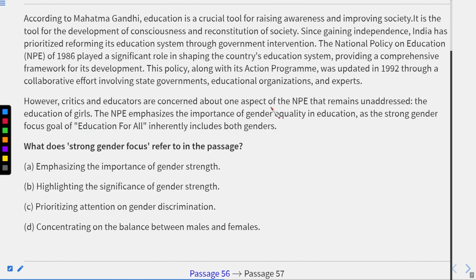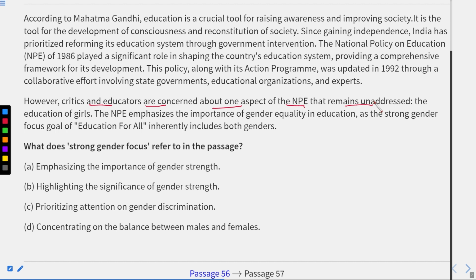Emphasizing the importance of gender strength, highlighting the significance of gender strength, prioritizing attention on gender discrimination, concentrating on the balance between males and females. So if you see over here in the last paragraph of the passage, critics and educators are concerned about one aspect of the NPE that remains unaddressed.